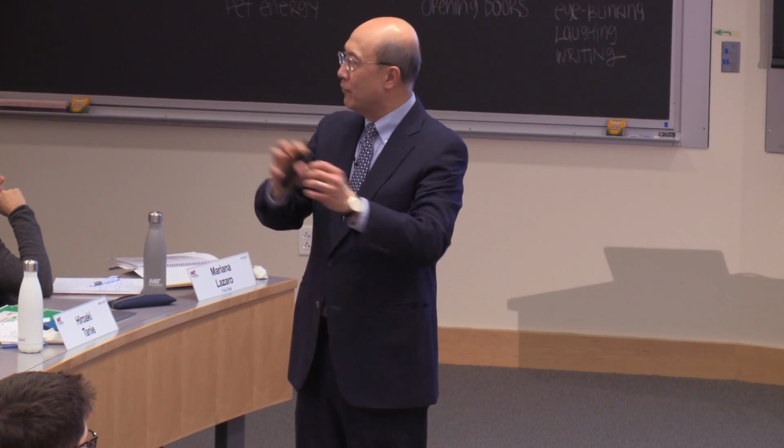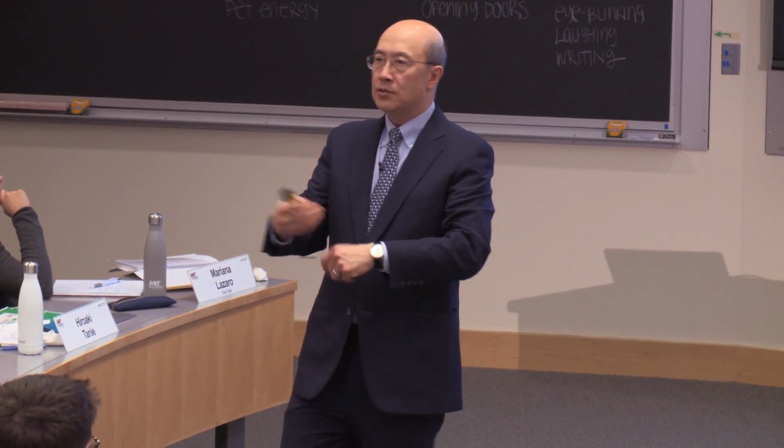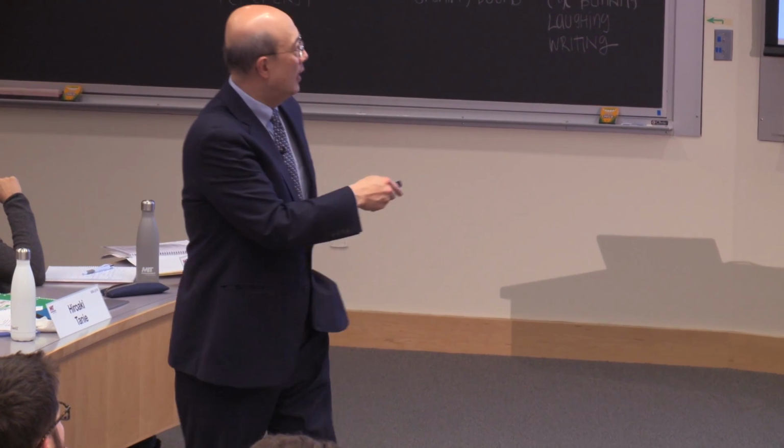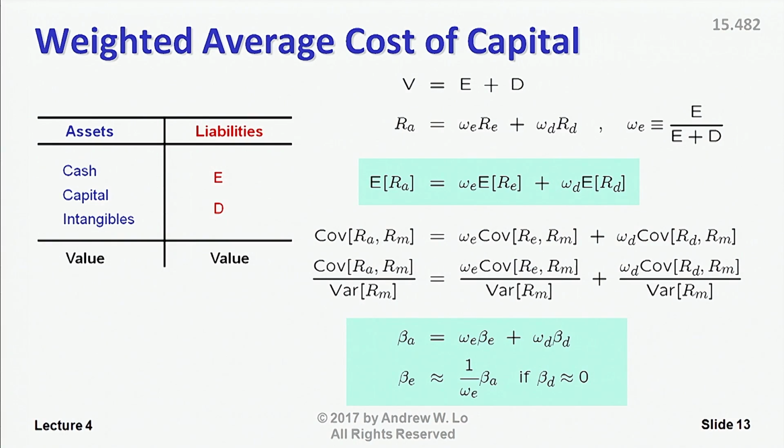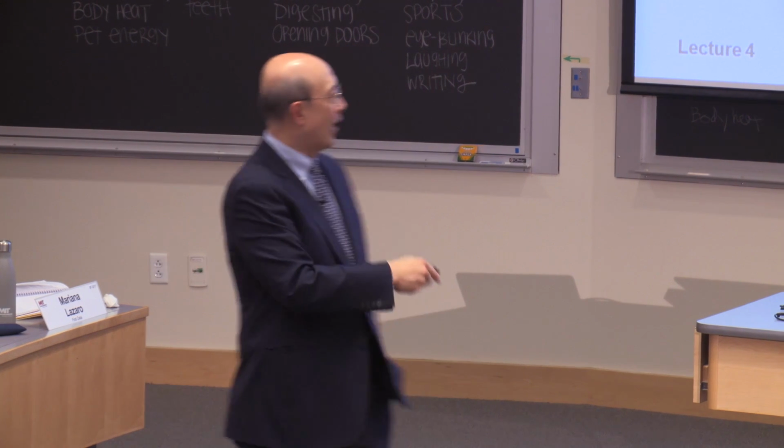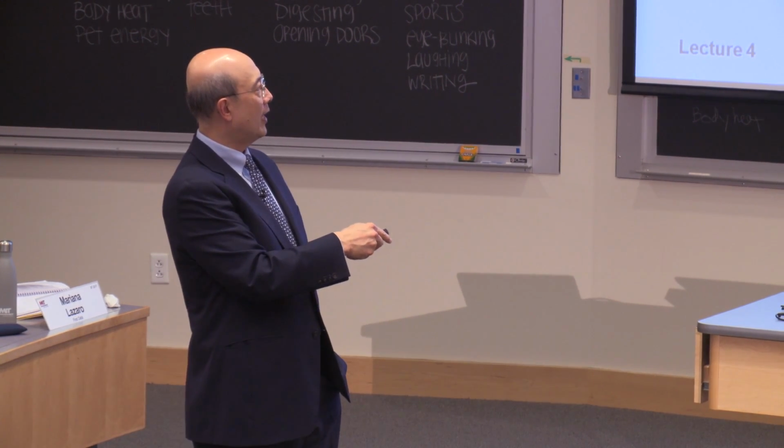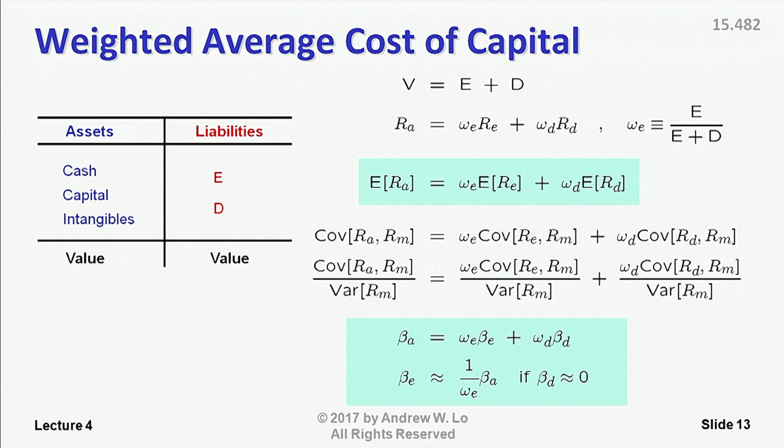The rate of return of debt and the rate of return of equity are random variables. So if I take the average, the expectation, the average return on the assets is going to be equal to a weighted average of the expected return on the equity and the expected return of the debt. And now, if I come up with a beta for the equity and the debt, I can actually calculate the beta of the assets. And that beta will allow me to compute a cost of capital for the assets. So the weighted average cost of capital is nothing more or less than the weighted average of the required rate of return on the equity and the required rate of return on the debt.